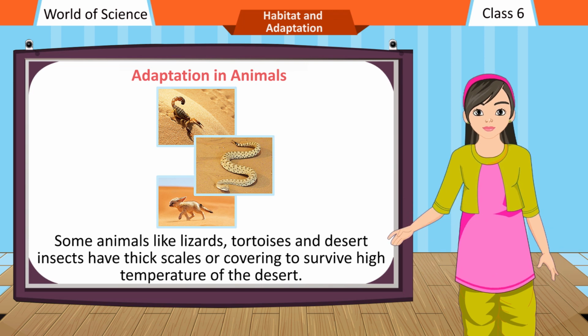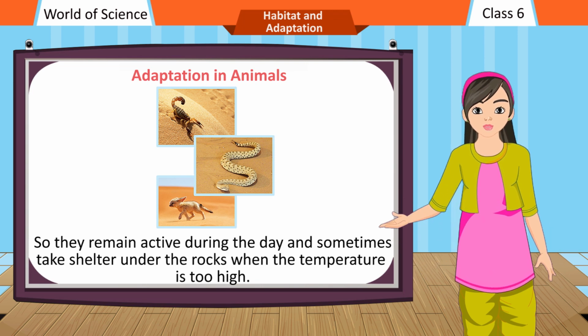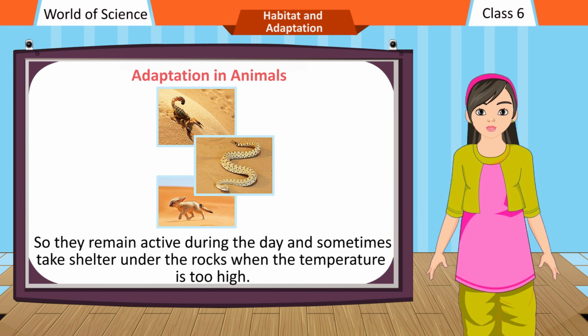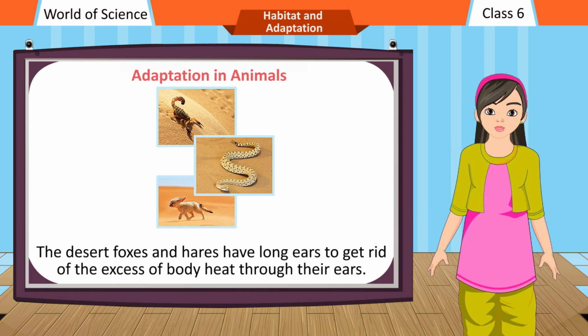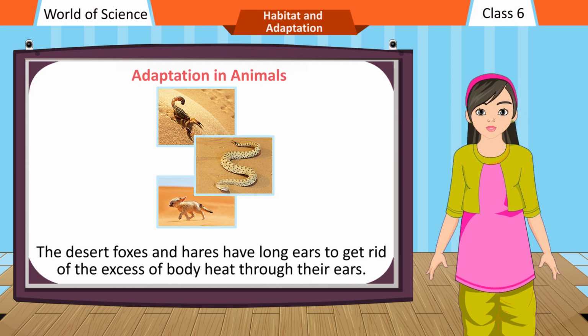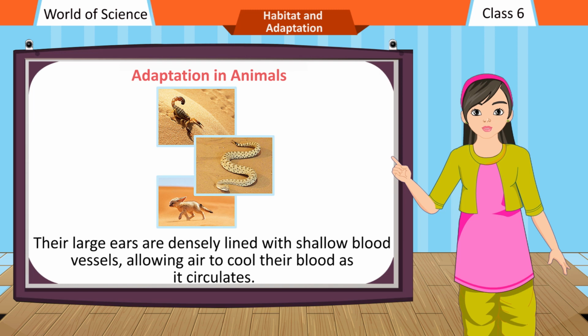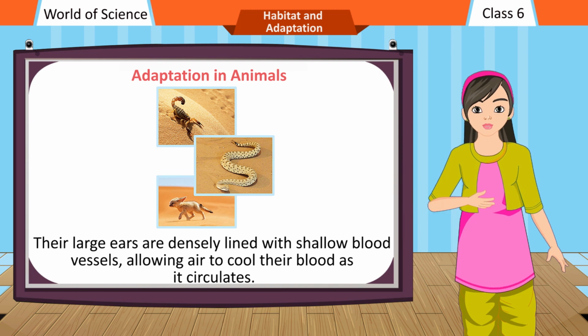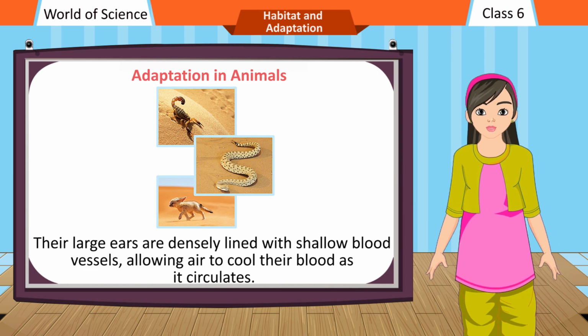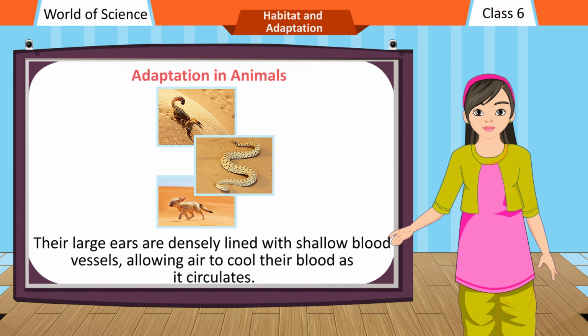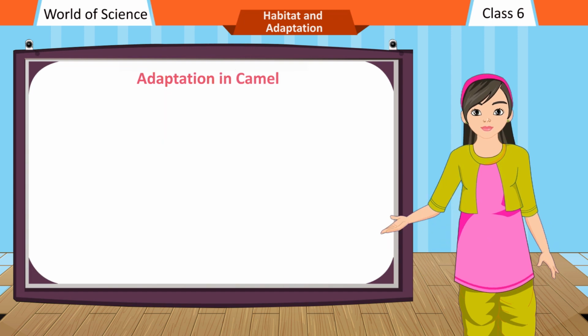Some animals like lizards, tortoises and desert insects have thick scales or covering to survive high temperature of the desert. So they remain active during the day and sometimes take shelter under the rocks when the temperature is too high. The desert foxes and hares have long ears to get rid of the excess of body heat through their ears. Their large ears are densely lined with shallow blood vessels, allowing air to cool their blood as it circulates.